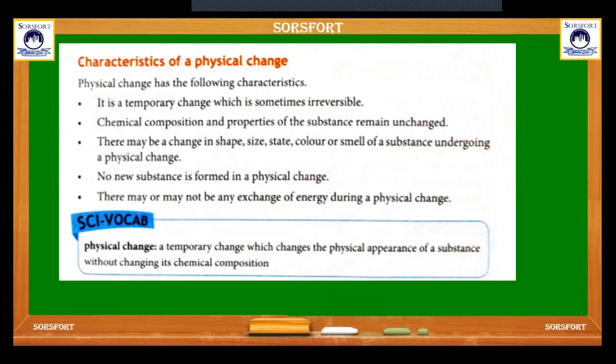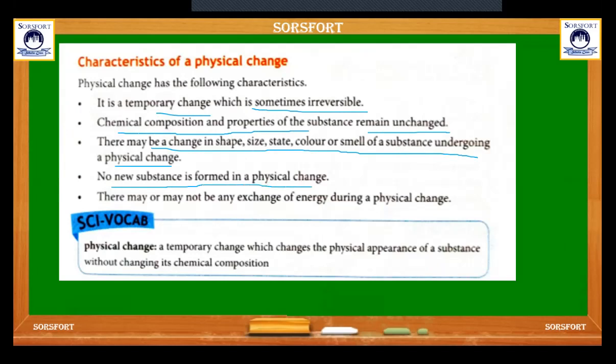Characteristics of physical changes, which are important. It is a temporary change which is sometimes irreversible. The chemical composition and properties of the substance remain unchanged. There may be changes in shape, size, state, color, or smell of a substance undergoing physical change. No new substance is formed.